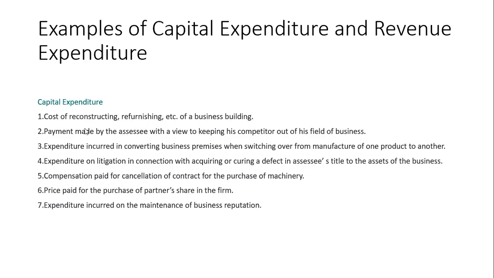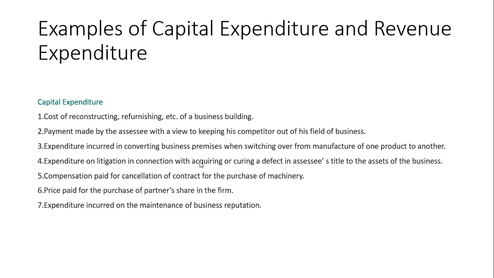Capital expenditure. Payment made with a view to keeping his competitor out of his business, means out of the field of the business. In tough competition some payment has to be made. This is also called capital expenditure. Expenditure incurred in converting business premises when switching over from one manufacturing product to another. You are changing your business from one product to another product. This also comes under capital expenditure.